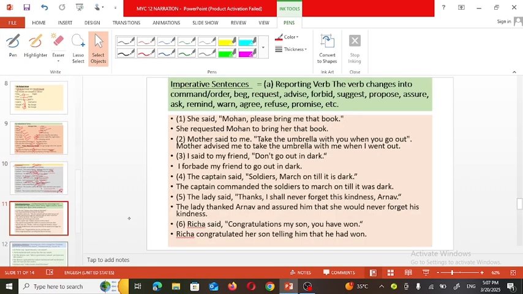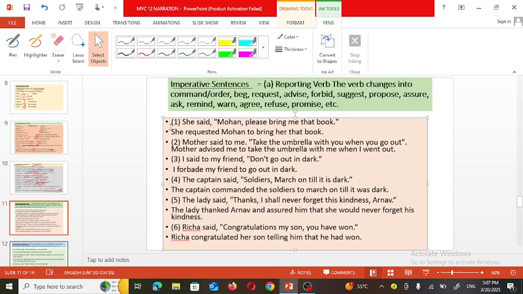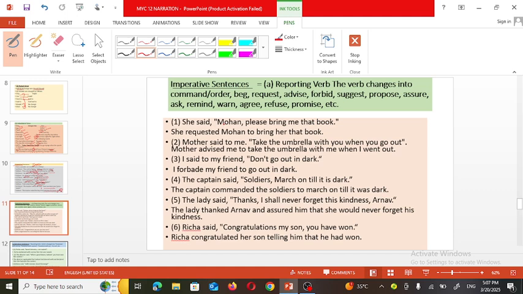Okay, now the next examples are examples of imperative sentences. Let's see the example. She said, "Mohan, please give me that book." So she requested Rohan. Observe what reporting verbs we have used: requested, advised, forbade, commanded, instructed, thanked, or congratulated. According to the need of the sentence, we should use the proper reporting verb.